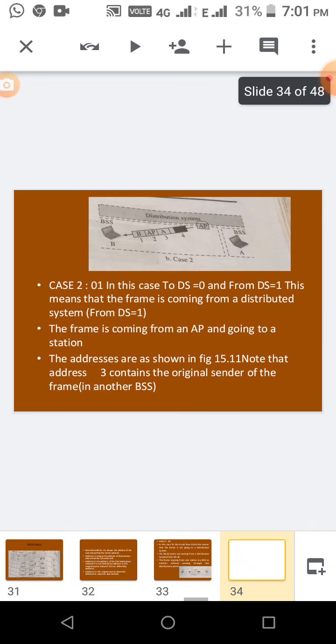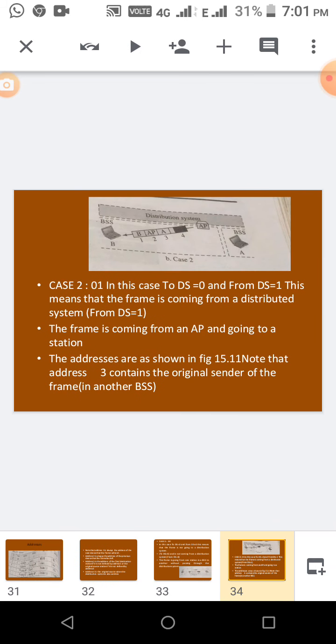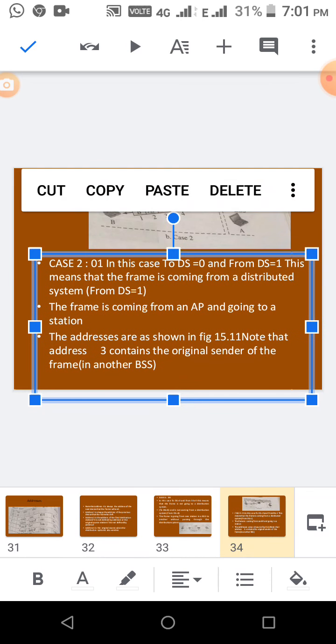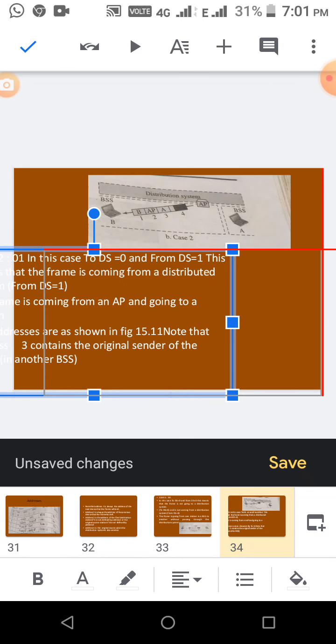Okay. And second case, DS equal to 0, that is To DS, it's going to the distributed system from DS equal to 1, right, from DS equal to 1. This means that the frame is coming from a distributed system. From DS equal to 1 means the frame is coming from the distributed system to DS equal to 0. Okay.